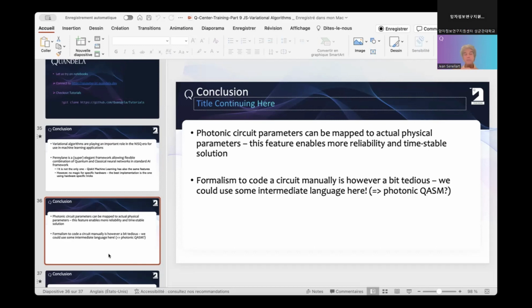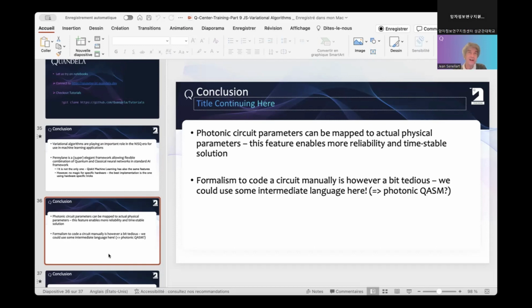So here we are probably missing some intermediate language. You know that other platforms have something that is called QASM, which is kind of assembly language for quantum language.